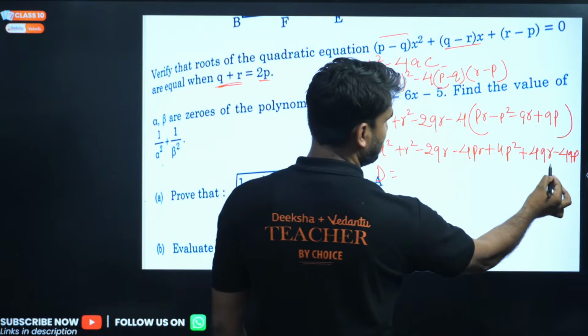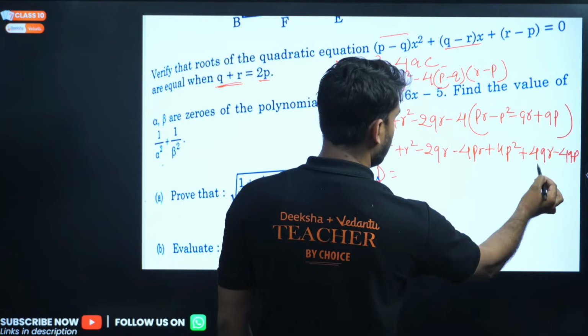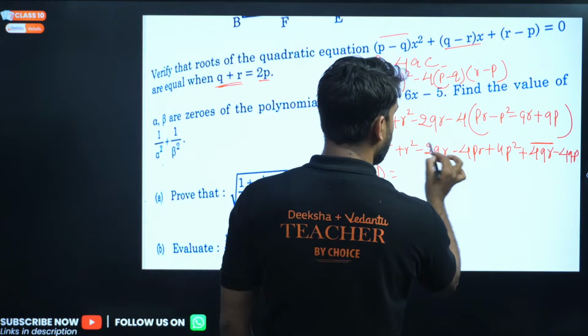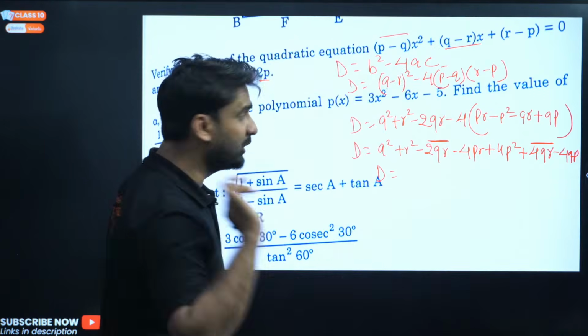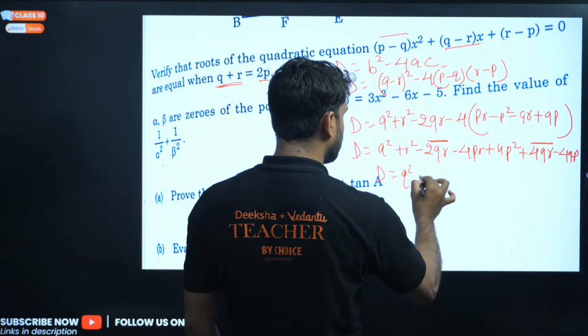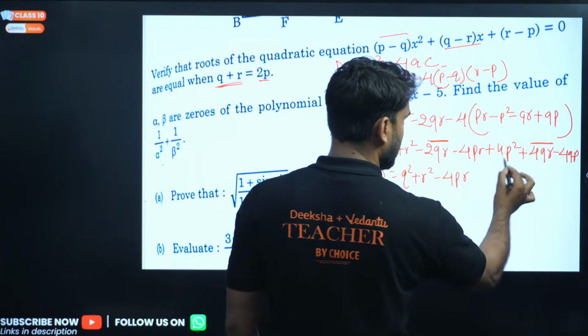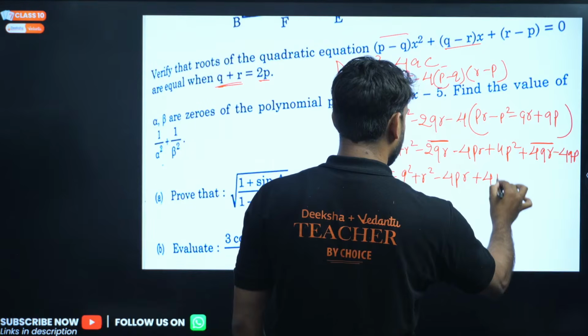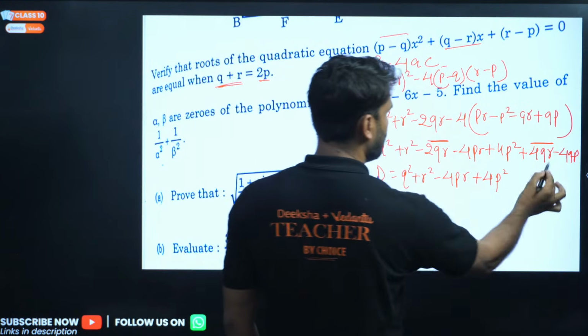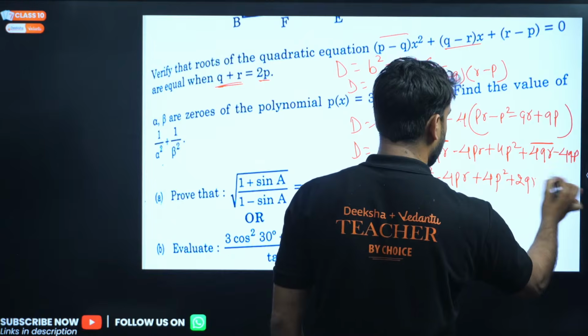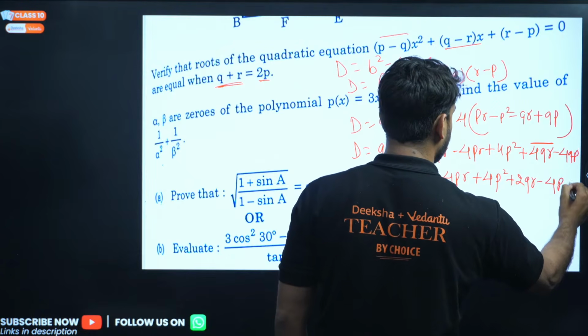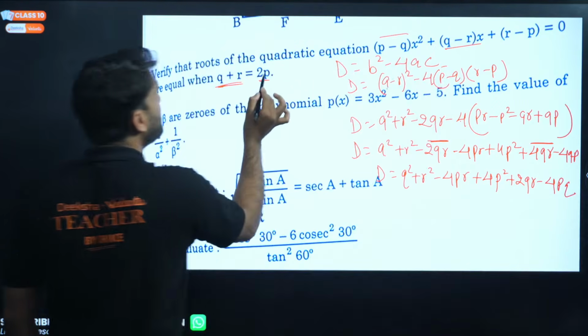Now we can look here. This is 2QR and this is 4QR. So what can we write here? This is 4QR and this is 2QR, so we can write here 2QR. So we are getting here Q square plus Q square minus 4PR, and here plus 4P square, and this minus 2QR will become plus 2QR, and this is already minus 4PQ.